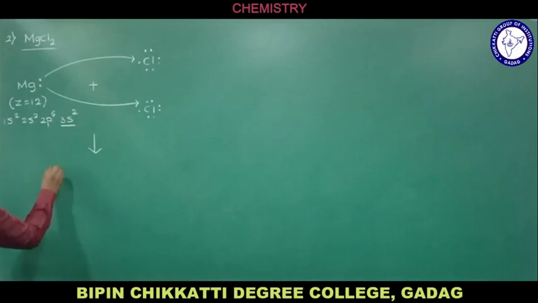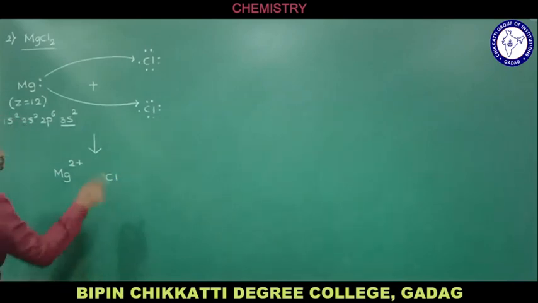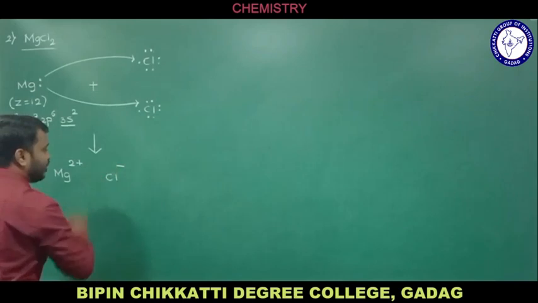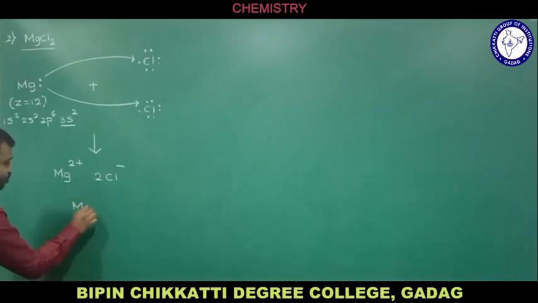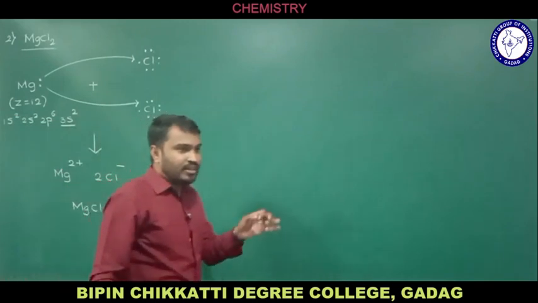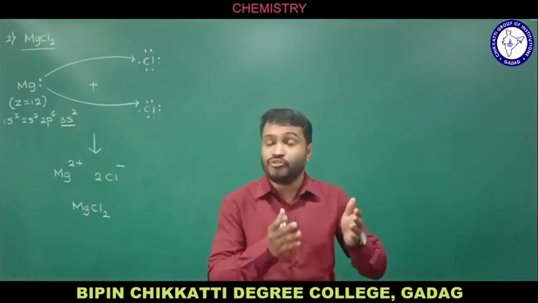So how am I supposed to write this? I told you that when any element loses electrons, we are going to get a cation. How many electrons has it lost? 2. Therefore I am going to write Mg2 plus. This is 1 Cl. 1 Cl gains 1 electron, therefore I am going to write minus. Since 2 Cl are there, I can write 2 here, or in general the formula will be MgCl2. This is how the MgCl2 ionic compound is formed by the transfer of 2 electrons.